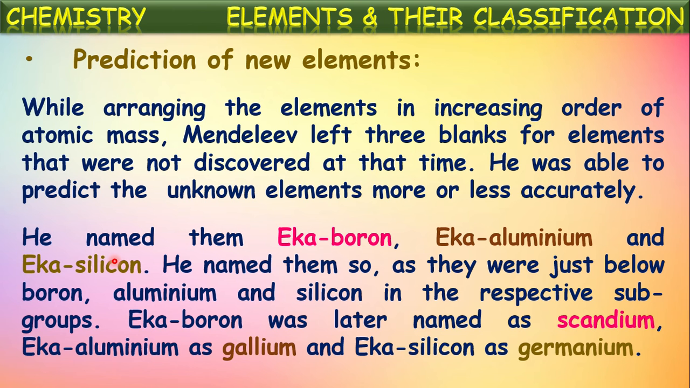And not only leaving the gaps, he named those elements before their discovery. He even predicted their properties before their discovery, and he succeeded in these predictions more or less accurately. So this is one of the advantages of Mendeleev's periodic table and Mendeleev's periodic classification.